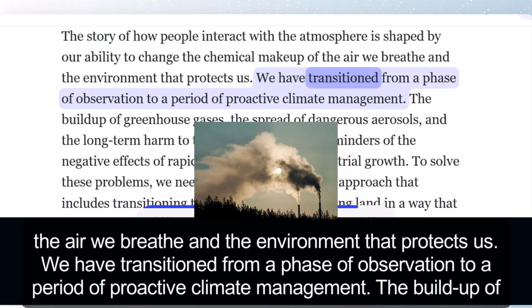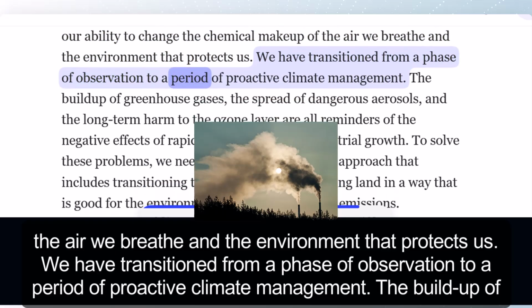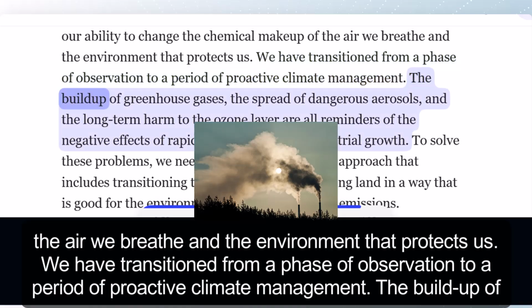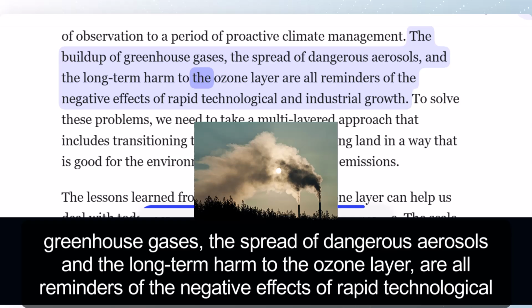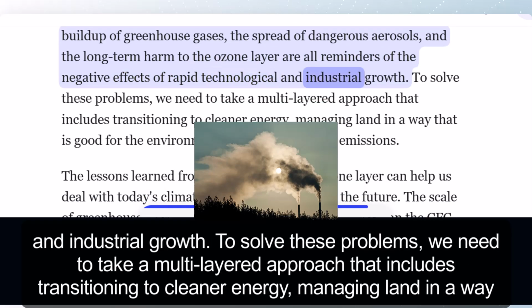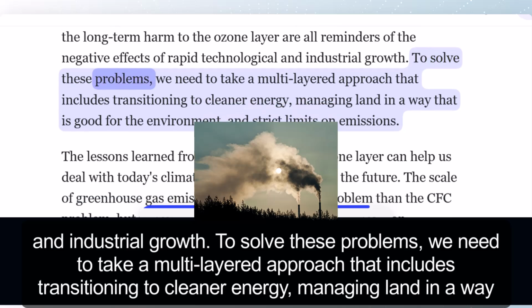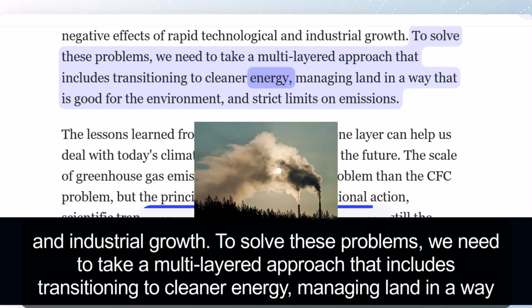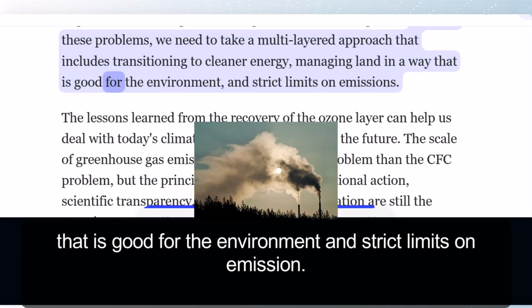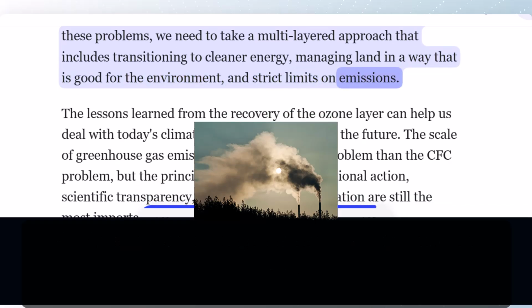We have transitioned from a phase of observation to a period of proactive climate management. The buildup of greenhouse gases, the spread of dangerous aerosols, and the long-term harm to the ozone layer are all reminders of the negative effects of rapid technological and industrial growth. To solve these problems, we need to take a multi-layered approach that includes transitioning to cleaner energy, managing land in a way that is good for the environment, and strict limits on emissions.